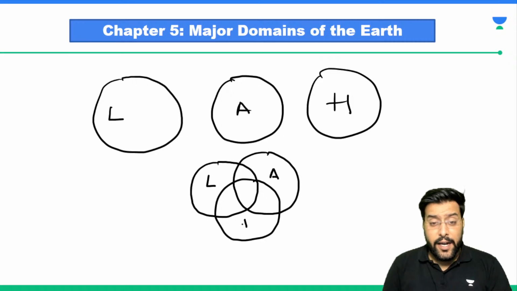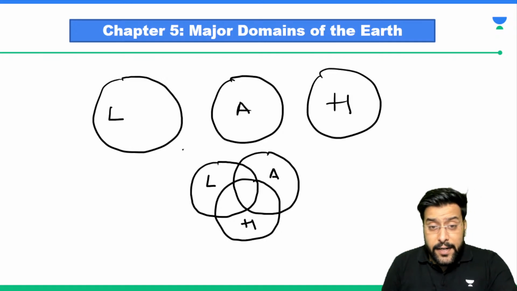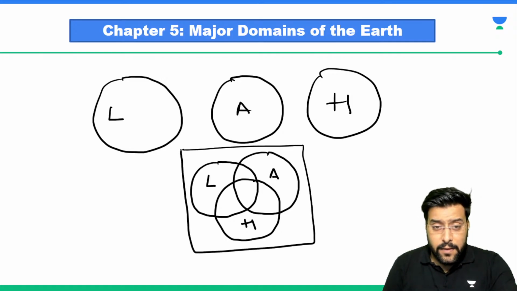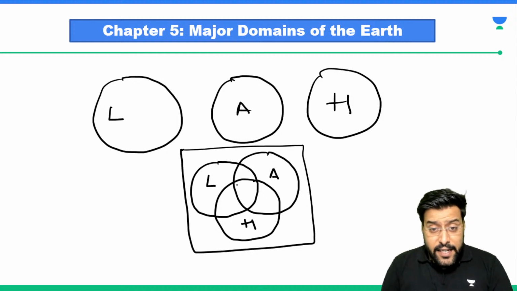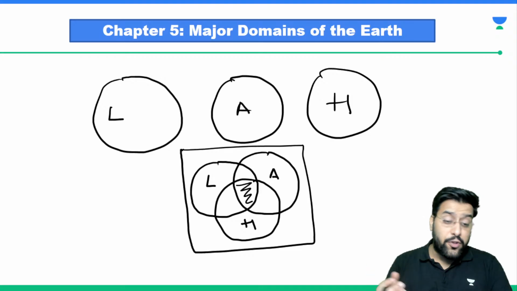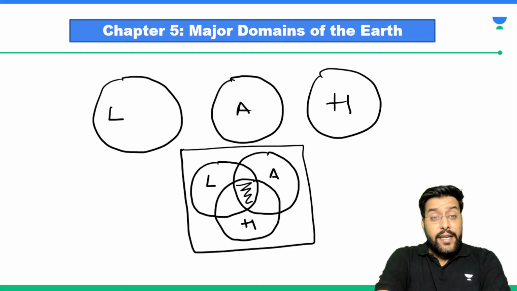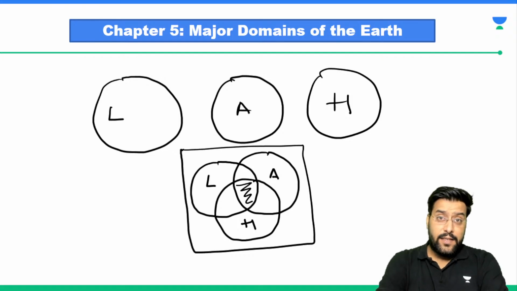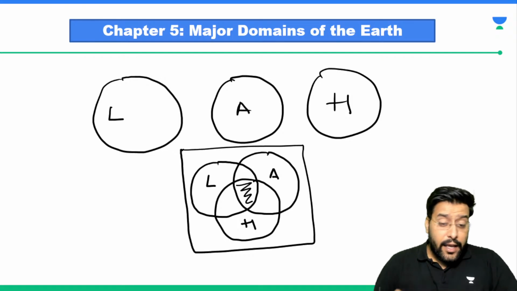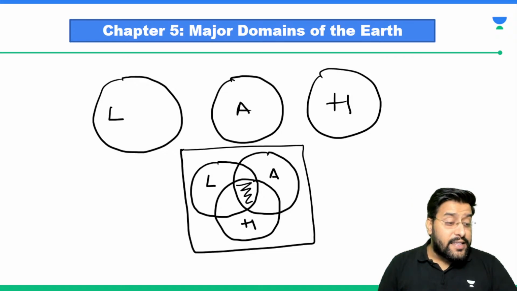Lithosphere, atmosphere and hydrosphere. Can you please tell me, what do you understand by this particular diagram? Sir, this is the area which includes all three of them. In this smaller region, you will find lithosphere also, you'll find atmosphere also, you'll find hydrosphere also. Are we following it or not? So this common area includes lithosphere, atmosphere and hydrosphere, all three of them. And absence of even one of these would mean that life is not possible.